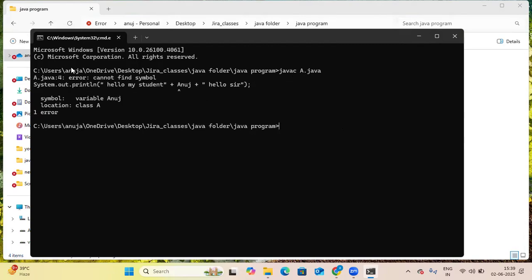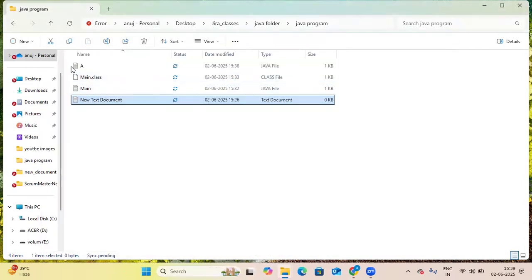So while compiling you get an error, so this is a compile time error. If somebody asks what is a compile time error, while compiling if you get an error, that is a compile time error. This is basically an interview question. Generally they ask what is a compile time error, show me. Whenever you write the code and run the Java code, if you get the error in compilation, those errors are called compile time errors. So we have got the first error, a compile time error.